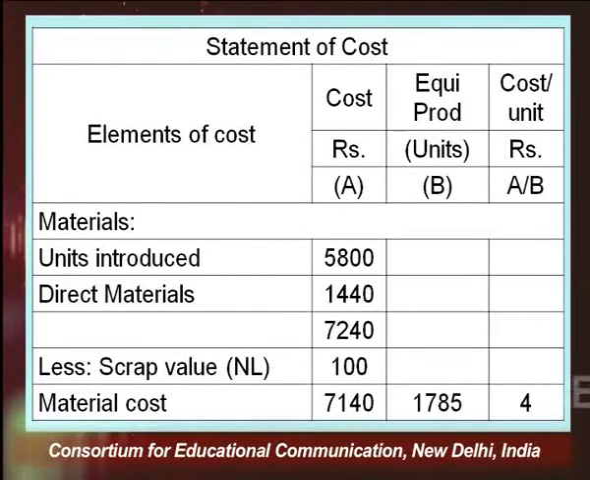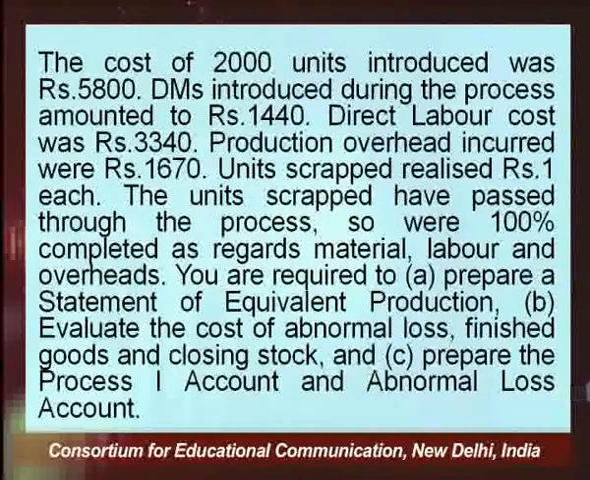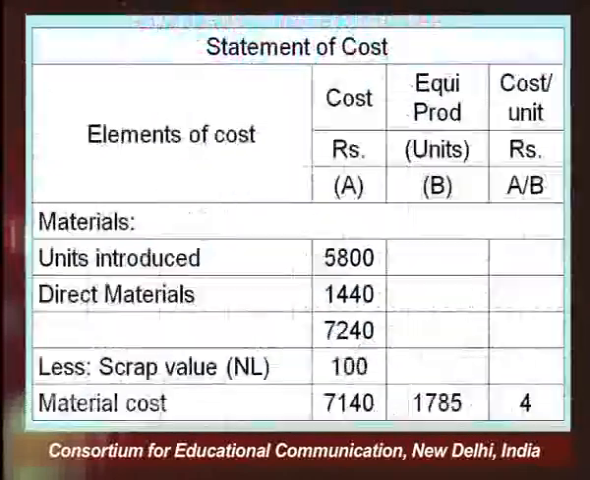The second statement is the cost statement, where I have calculated the cost of material, right? As I said, as far as the normal loss is concerned, the scrap value of the normal loss is deducted from the material cost. So the cost on account of units introduced is 5800. That is not units, that is the cost. It is given in the example that 2000 units were introduced and the value is 5800. This figure we have taken from here.